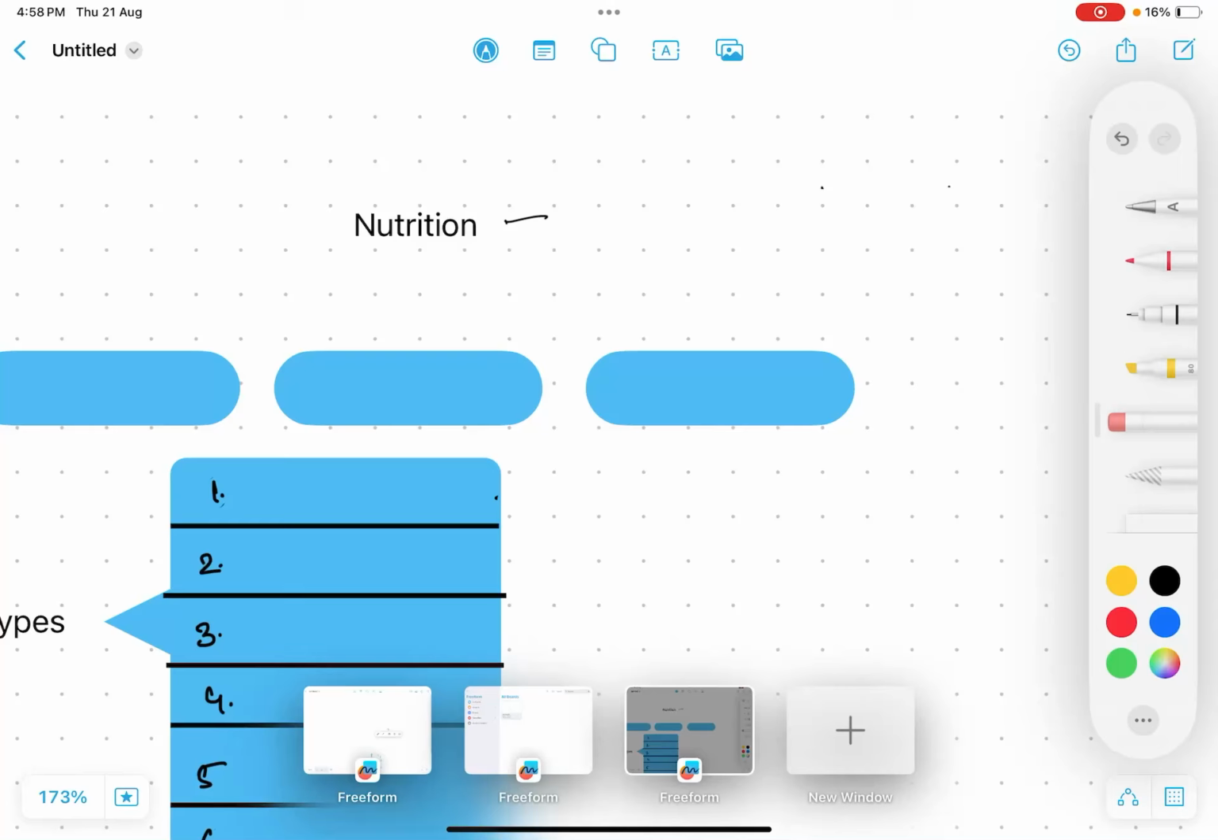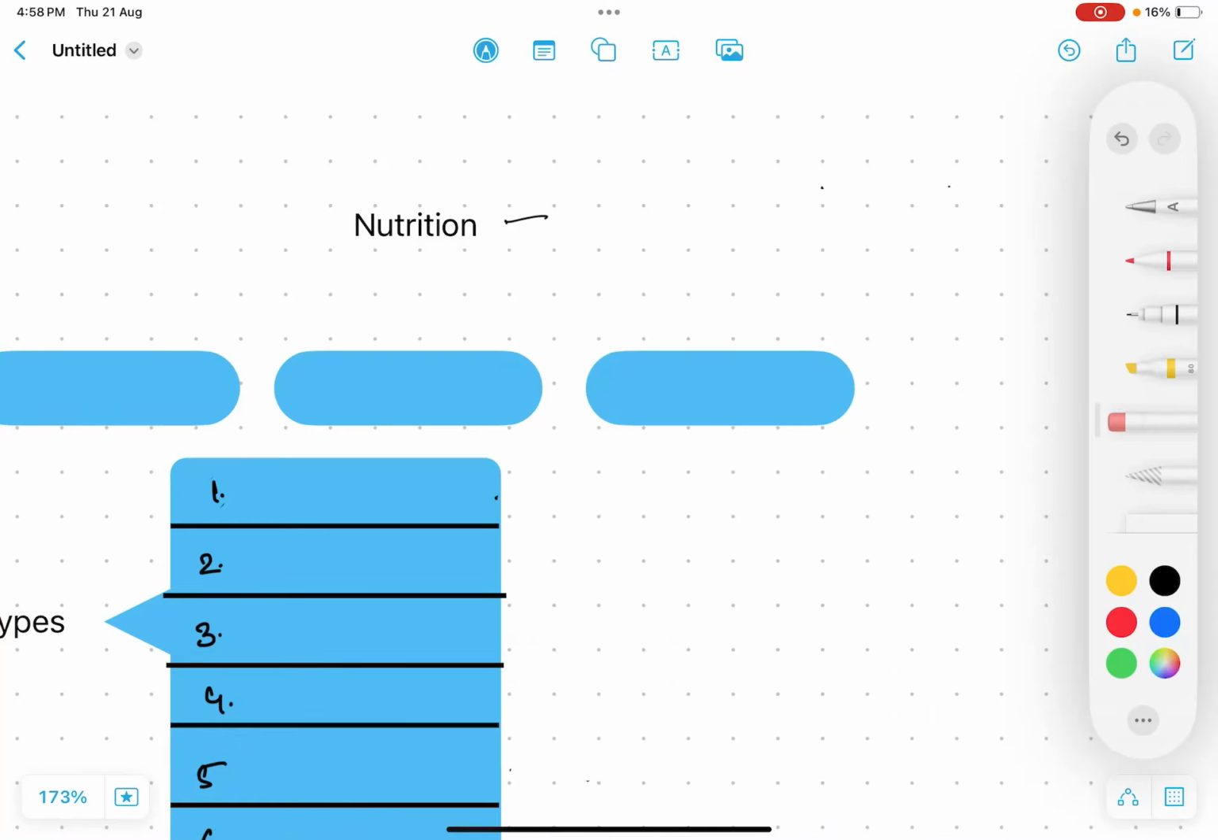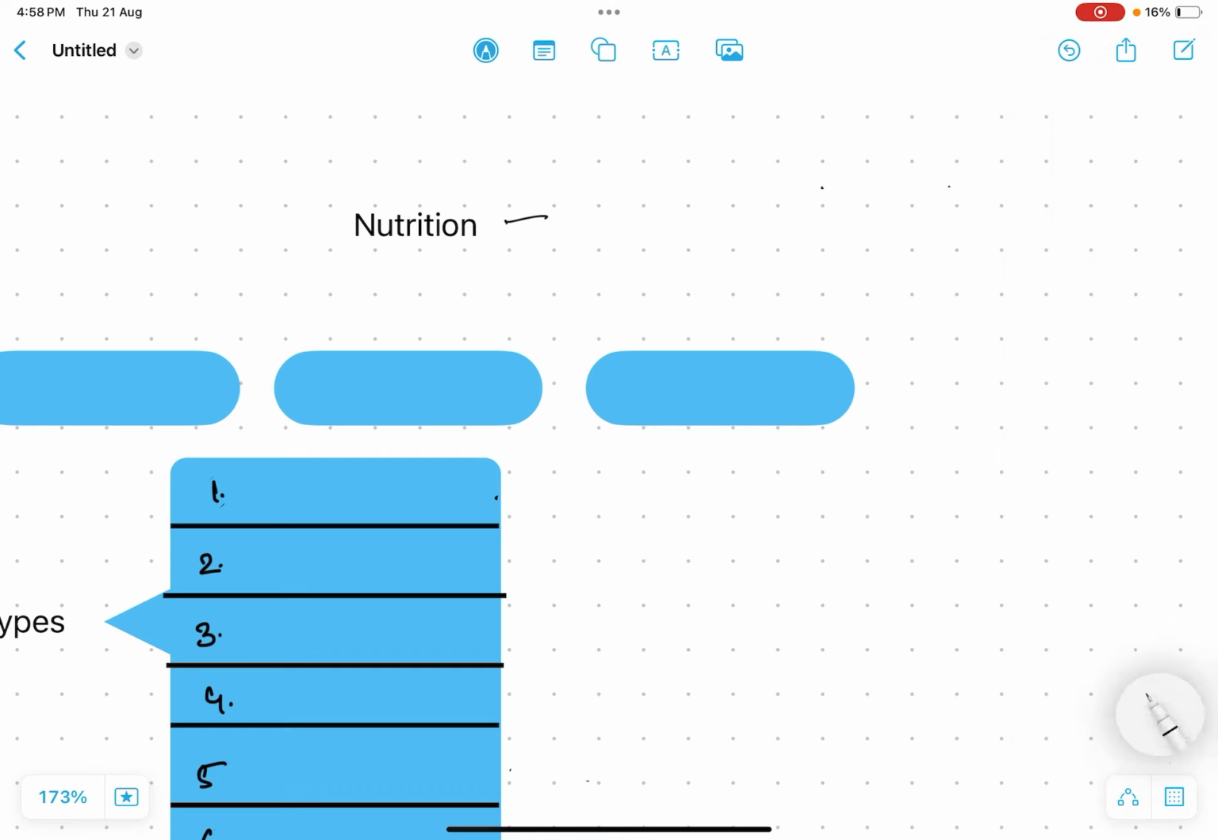So now the topic is nutrition. What do you mean by nutrition? Nutrition means nourishment. How is it assessed? It is assessed by the following three parameters.